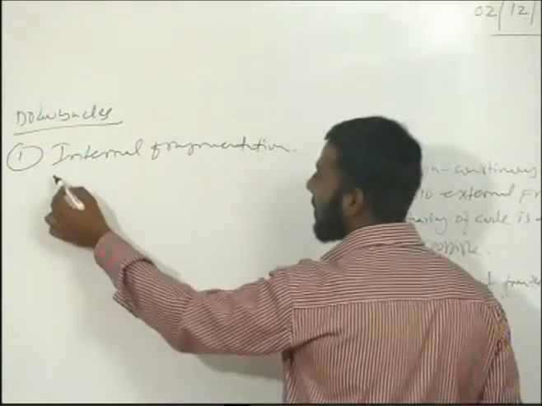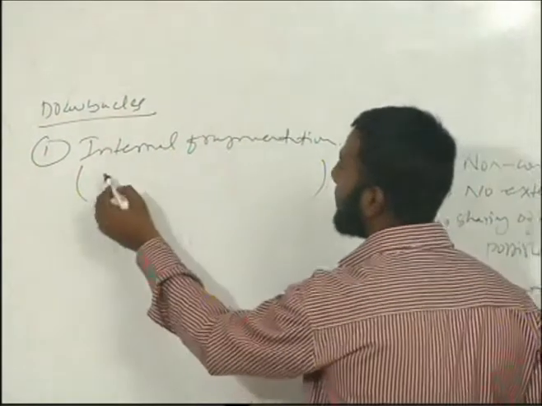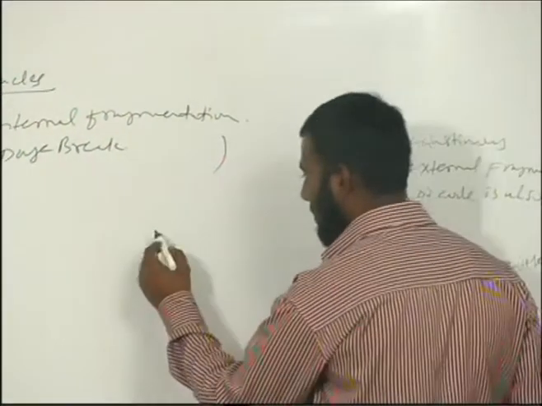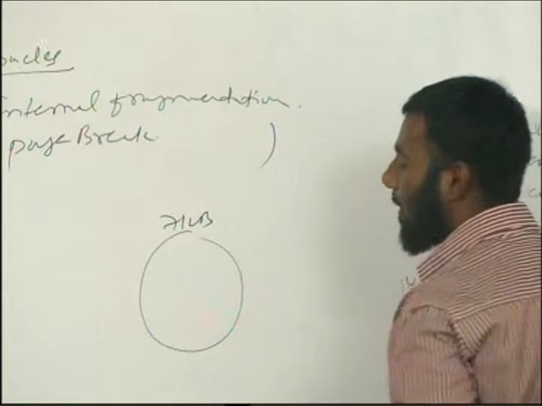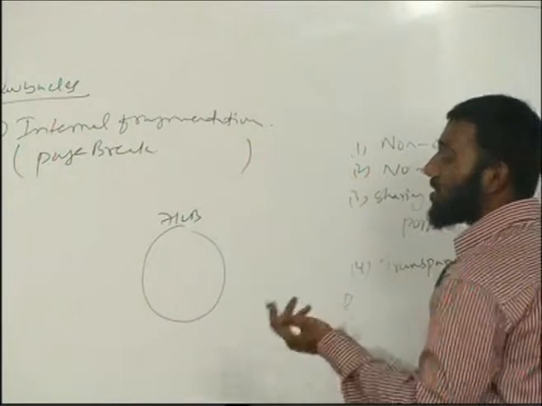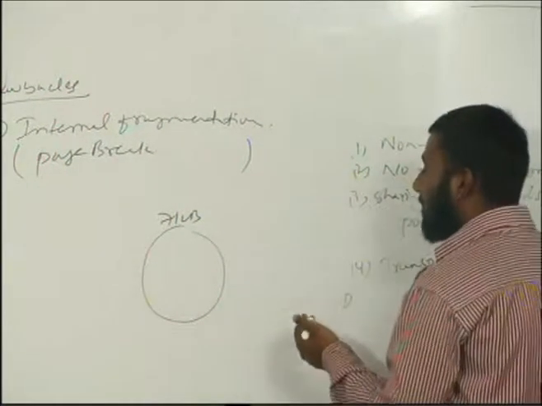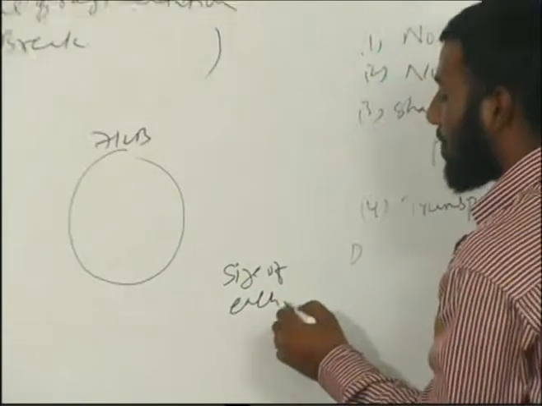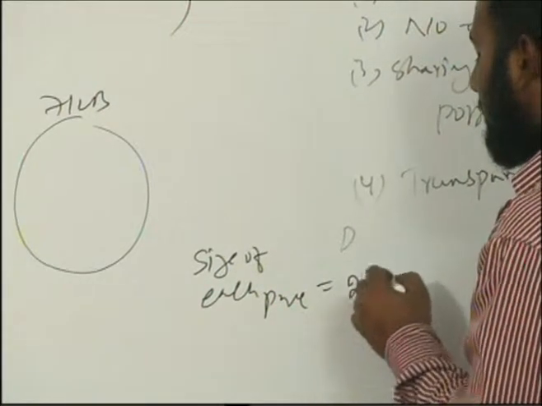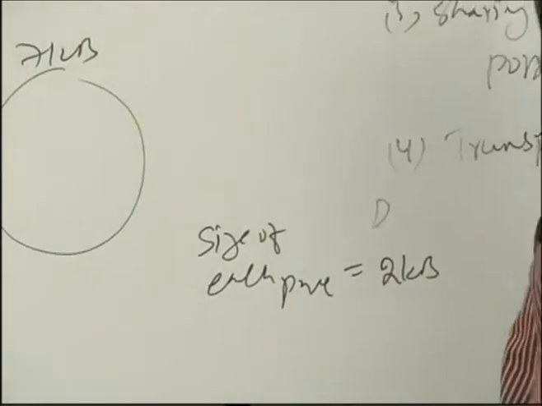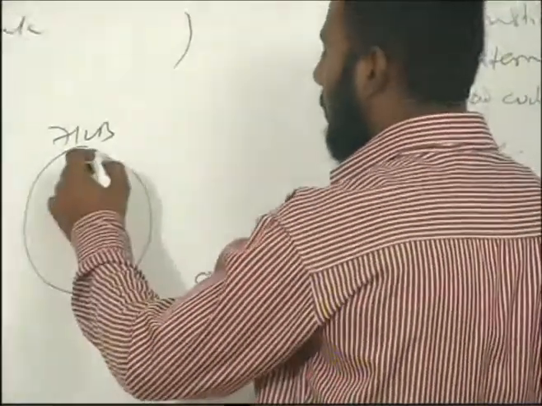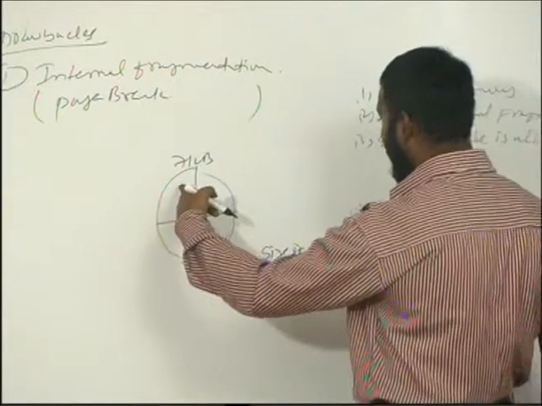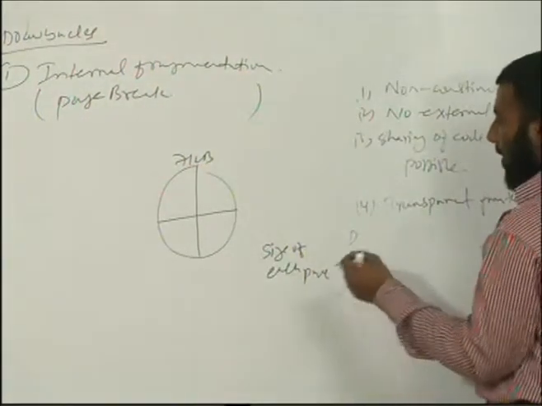The internal fragmentation of paging is called page break. What do you mean by page break? Assume that I have a process of 7 kilobytes and I want to divide this process into pages, and assume the size of each page is 2 kilobytes. Then I cannot make it 3.5 pages; half a page cannot be allocated.